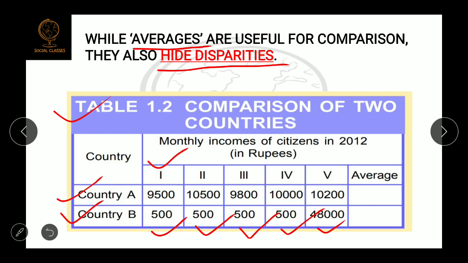Okay, in country A there are no such big differences. The maximum difference is 1,000 rupees, but in the case of country B, the maximum difference is 47,500 rupees.